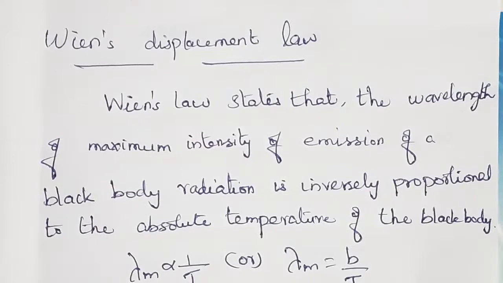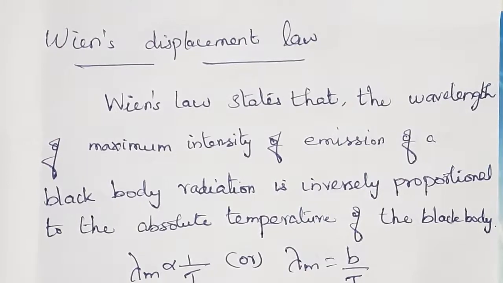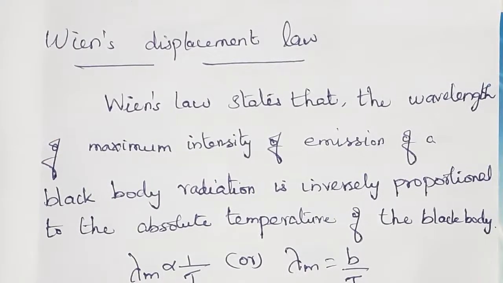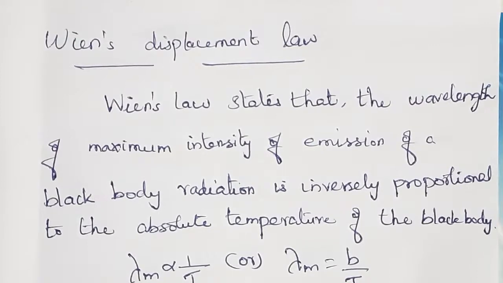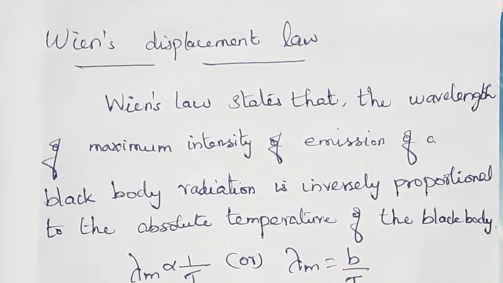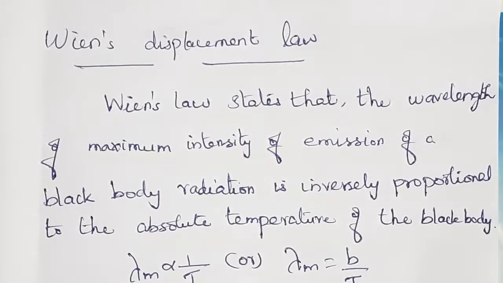The next law is Wien's displacement law. It relates the wavelength and temperature. In this universe, all objects emit radiation.